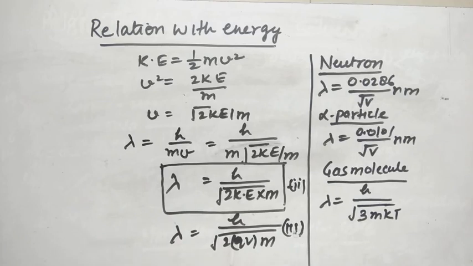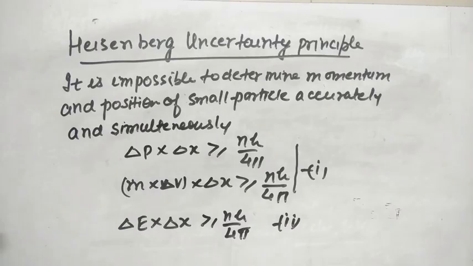Now after that we are coming to the Heisenberg uncertainty principle. Now student, we are discussing the Heisenberg uncertainty principle. The Heisenberg uncertainty principle explains that it is impossible to determine the momentum and position of a small particle accurately and simultaneously. Clear? Now here actually we are talking about the nature of electron.